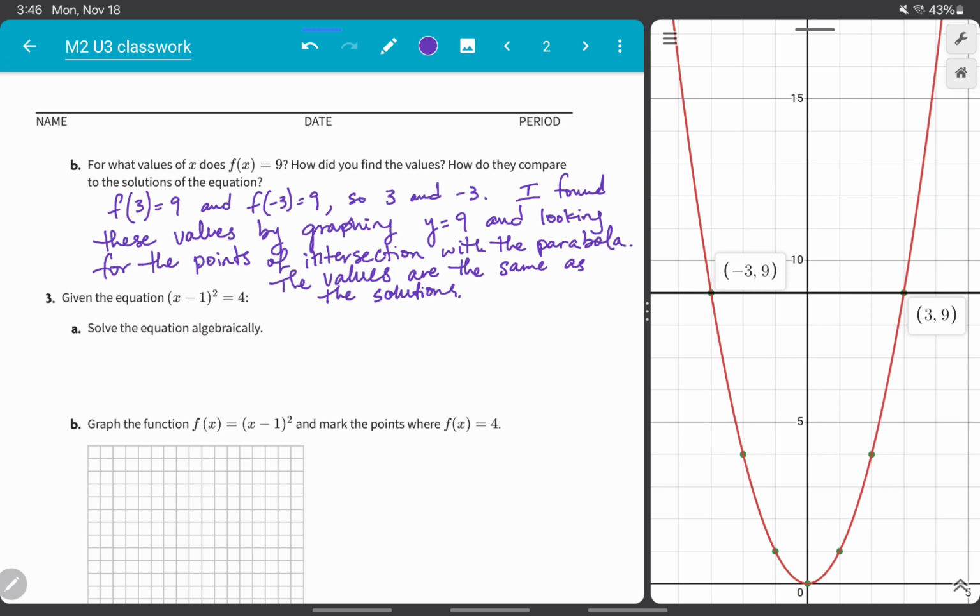Okay, so this says f of 3 equals 9 and f of -3 equals 9, so 3 and -3 would be those values. I found these values by graphing y equals 9 and looking for the points of intersection with the parabola. The values are the same as the solutions that we had earlier.